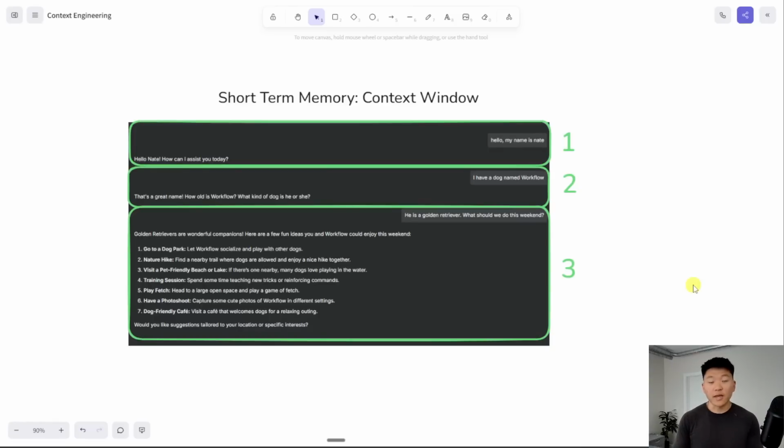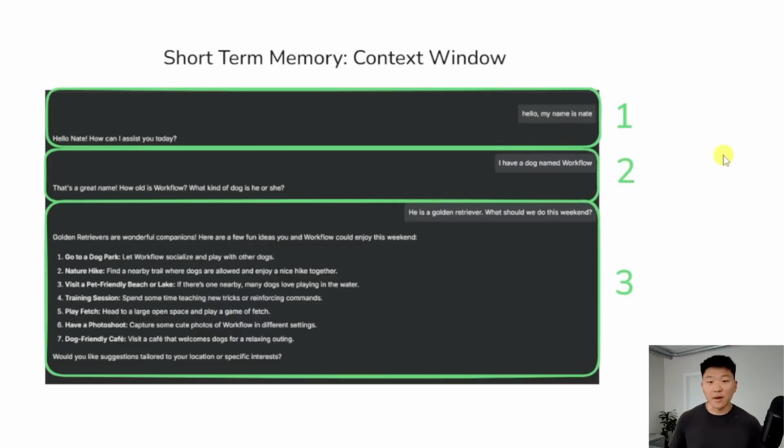So when it comes to short-term memory and we're talking about a context window, we have the ability to choose what that context window length is. In this case, we have a conversation between Nate and an AI agent. Because we gave it short-term memory, it's able to make sense as an actual conversation. I said, hey, my name's Nate. It said, hey, how can I assist you? I said, I have a dog named Workflow. It said, that's a great name. How old is Workflow? What kind of dog? I said, he's a golden retriever. What should we do this weekend? And it answers because it remembers that we have a golden retriever. It answers all this because it knows our retriever is named Workflow. And these would be 3 separate interactions that would be stored as a pair. So if our context window was 2, it would only remember the most recent 2 interactions that we've actually had.